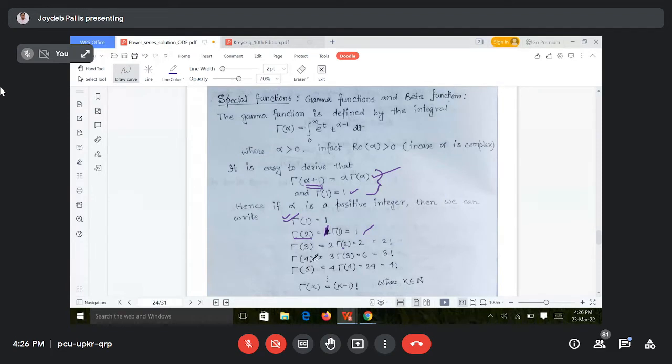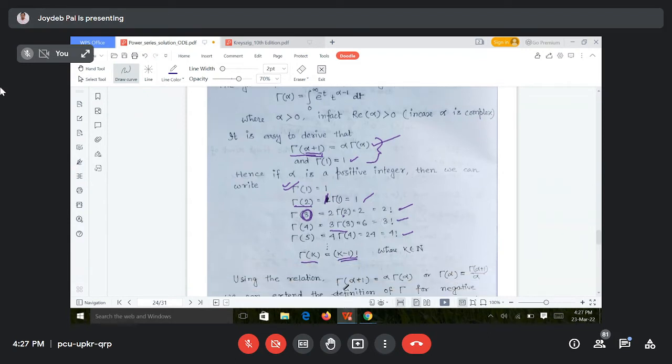Next, gamma 4. Gamma 4, you think of it as gamma alpha plus 1. So alpha is 3. So it will be 3 gamma 3. Right. And gamma 3 value is 2. So 3 into 2, 6. Similarly, you can see that all the values are coming in factorial form. So if it is some positive integer, then gamma of that positive integer is equal to factorial of that integer minus 1. Means in general, I can write gamma of k is equal to k minus 1 factorial.